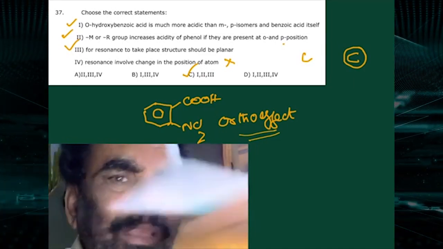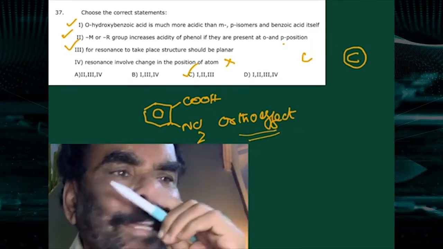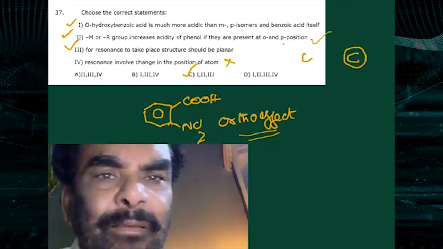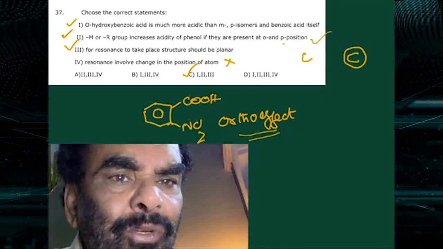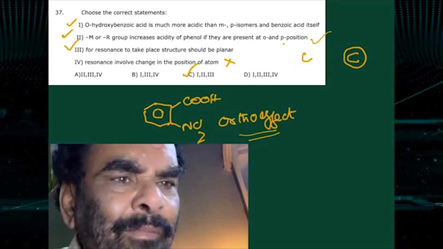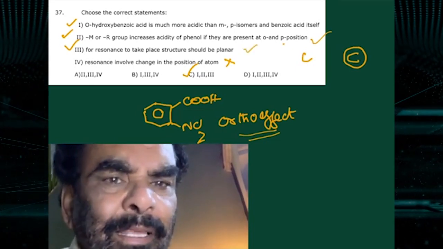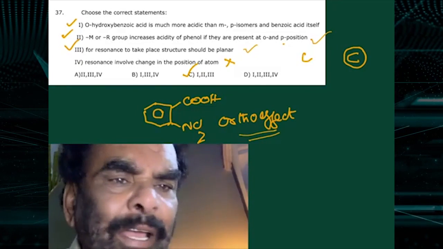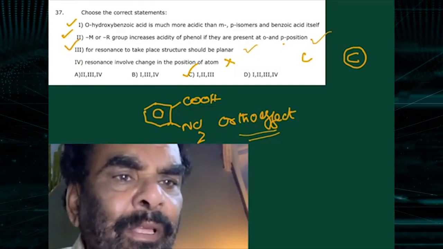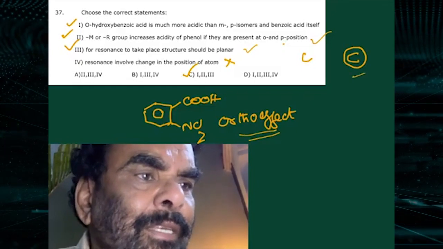Yes. And in phenol, minus electronic effects increase at ortho and para positions. Correct. And for resonance to take place, structure should be planar. Yes. Requirement: resonance involves change in the position of the hydrogen atom. In resonance, the position of any atom is not changed. 1, 2, 3 is correct. C is the correct option.